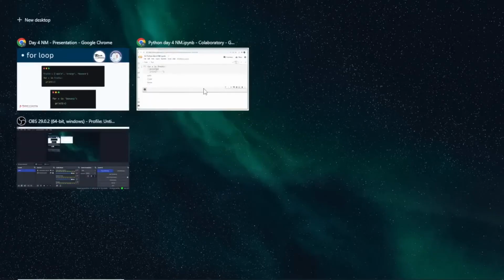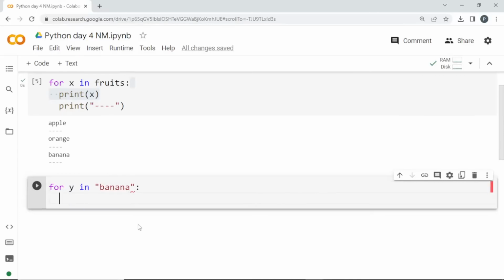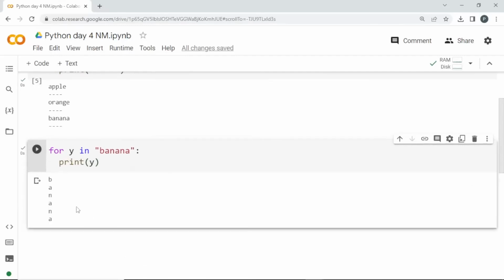We will try to do it. Please understand this concept very well. For y in, I am passing the string banana. I can store it in a variable and pass that, or I can directly type it here. No issue, and I'll print y. If I run this, yes, correct, very good guys. So we got this output.